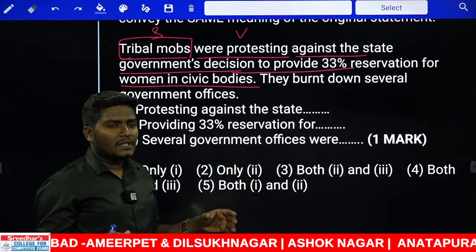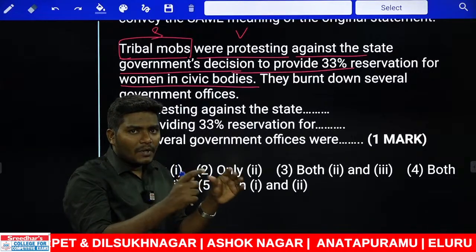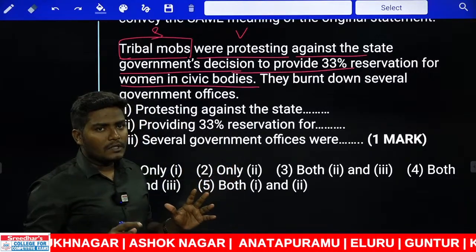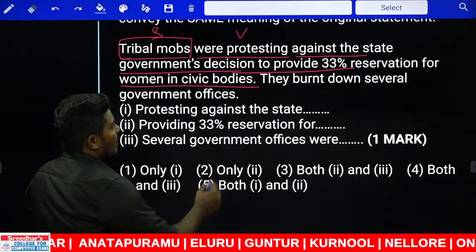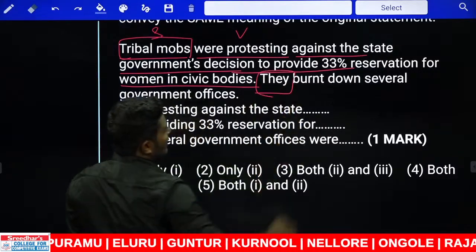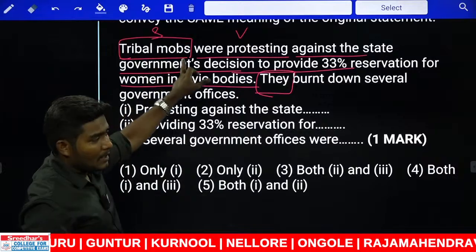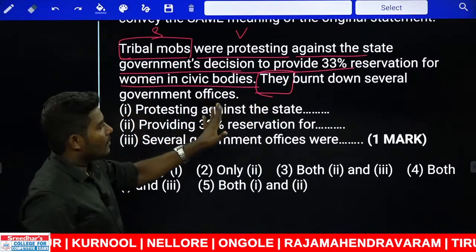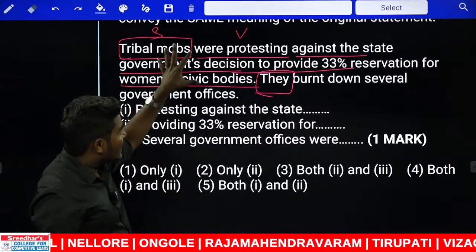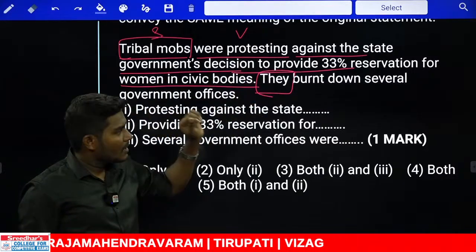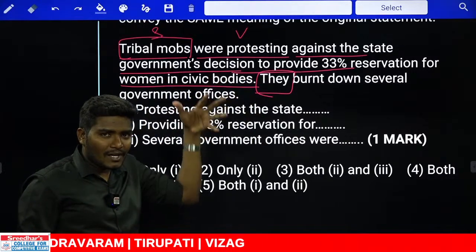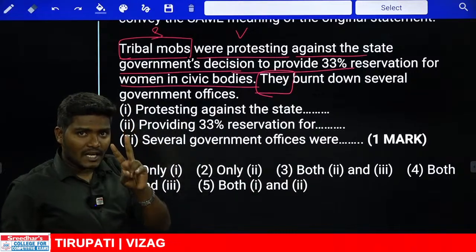So the state government said, we are going to provide 33% reservation to the women in the civic bodies, and immediately these people came forward and they are protesting against the state. Now, in continuation, what is given here? They refers to whom here? Tribal mobs burnt down several government offices. Action 1, they are protesting against the state because the state has introduced some new rule. Second point, they burnt down several government offices, that is action number 2.